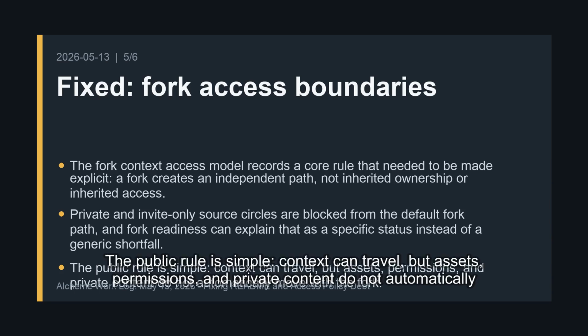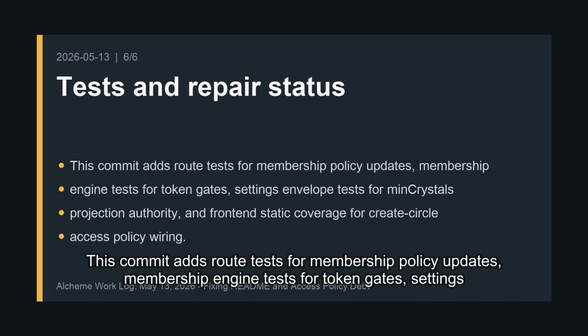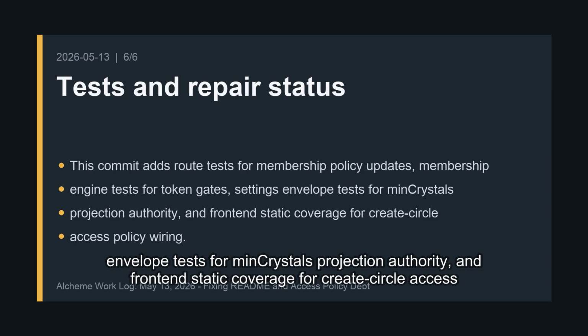The public rule is simple: context can travel, but assets, permissions, and private content do not automatically move with the fork. This commit adds root tests for membership policy updates, membership engine tests for token gates, settings envelope tests for min crystals projection authority, and front-end static coverage for create circle access policy wiring.